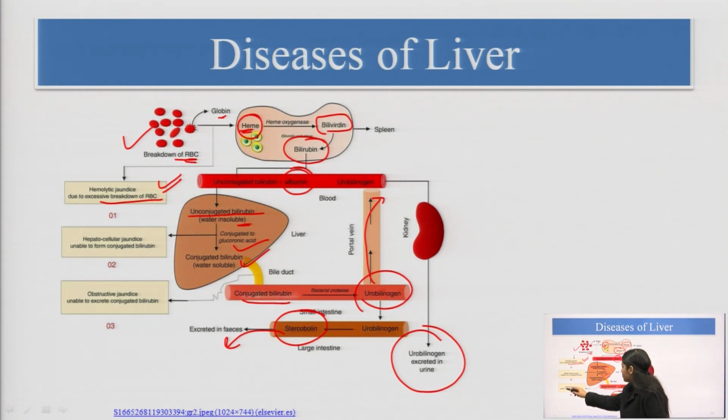And there is obstructive jaundice, which is unable to excrete the conjugated bilirubin. If there is obstruction in this particular area, that can lead to an excess of this conjugated bilirubin. So, these are some of the conditions associated with why jaundice occurs.